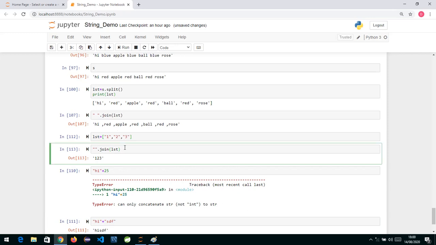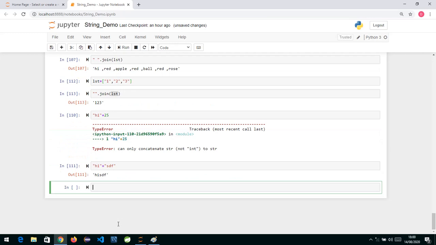So join is basically used to concatenate strings, but how do we concatenate them? We are concatenating the strings from an iterable. Here you pass an iterable, which could be a tuple, a dict, or anything. But whatever data is inside should be of which format? It should be of string format. If it is an integer or a float, it will give you an error, because concatenation will always work with strings only, so you have to convert it into strings.